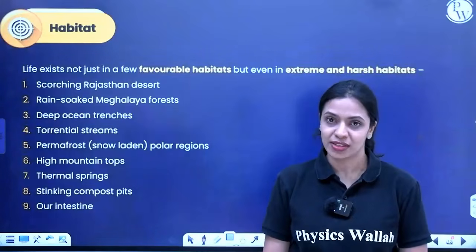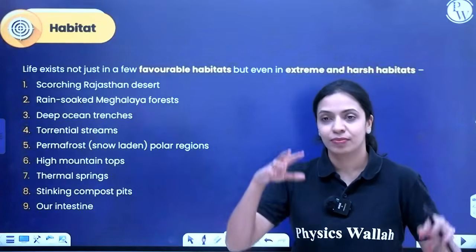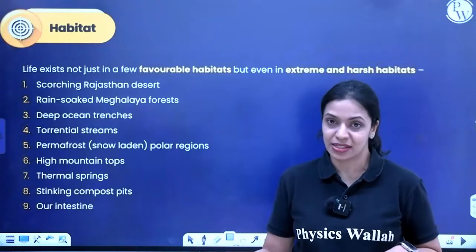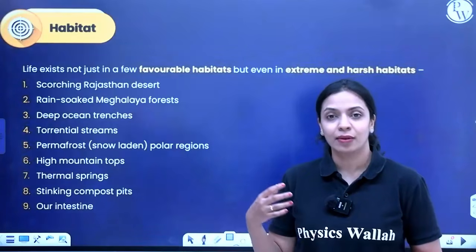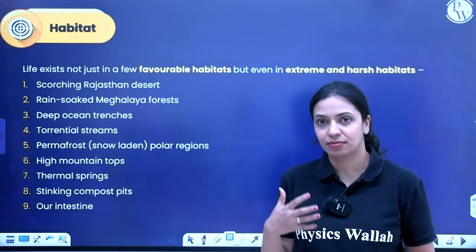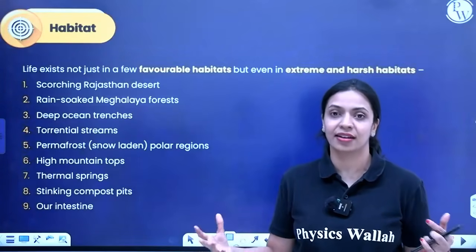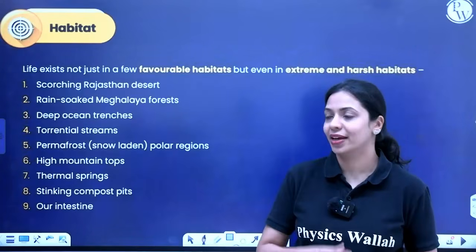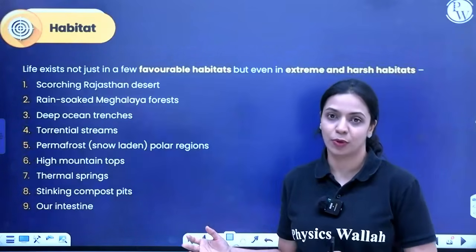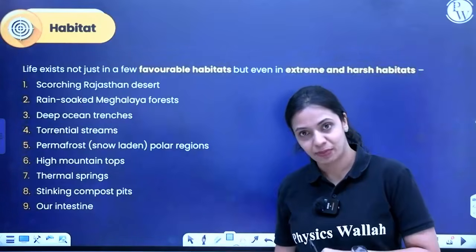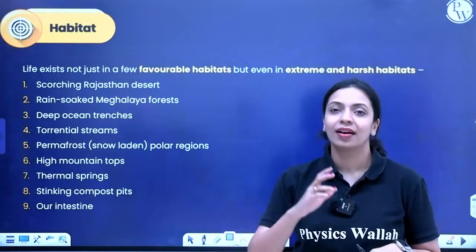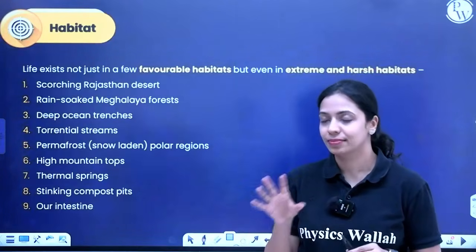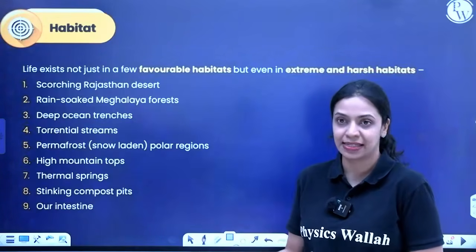Rain-soaked Meghalaya forest, which could be a problem because rainfall is happening continuously, and it's not like the normal rainfall that we see in most parts of the world. In Meghalaya, you see torrential rains, like crazy rains with a lot of winds. In such cases where rainfall is also high and it's also windy, soil erosion could be a problem. Plants might get detached, they might not hold on very firmly to the soil. And even in such harsh habitats, we know that living organisms do adapt and exist.